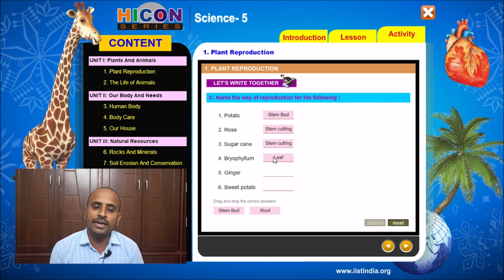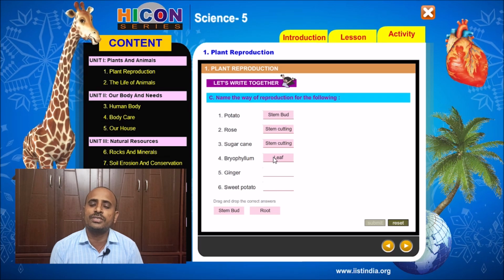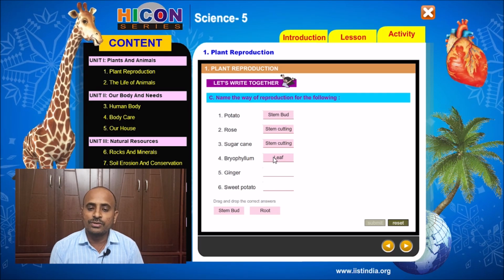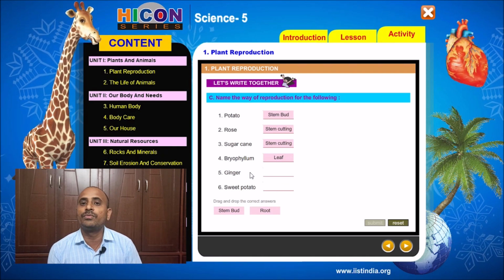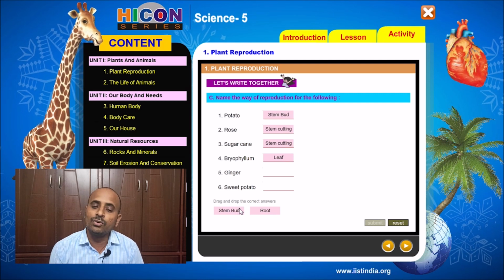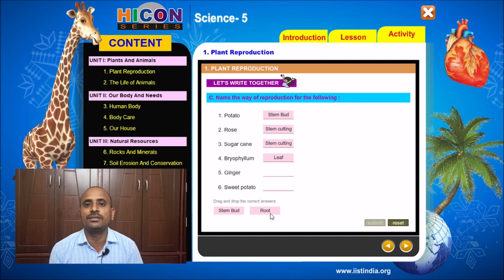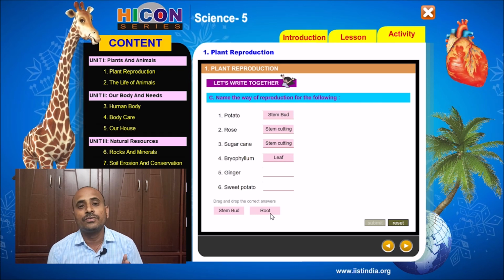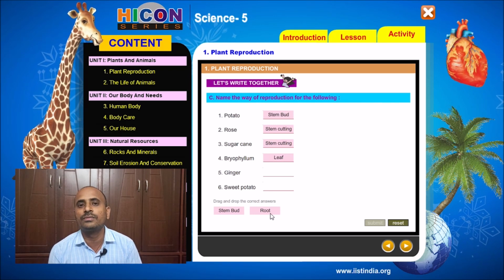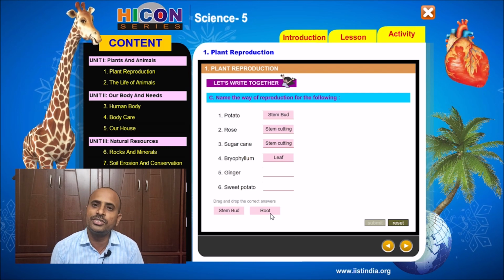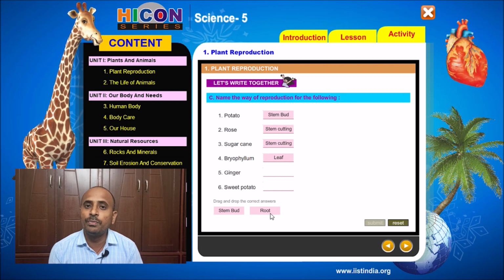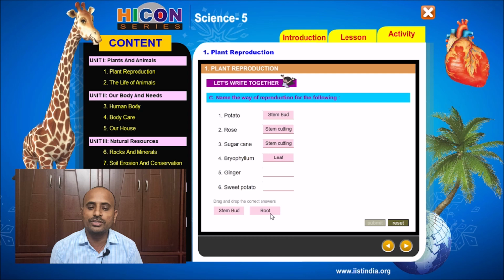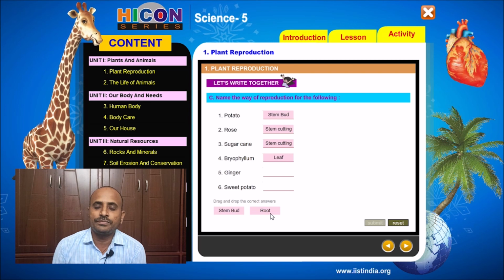Next, the fifth plant is ginger. In what way does ginger reproduce? Ginger is a root plant. That means ginger is produced from the root of a plant. The root of ginger is very thick because it stores food. If we cut the root of the ginger and plant it in the soil, we will get a new plant of ginger. So ginger reproduces a new plant from root. Write the word root for ginger.